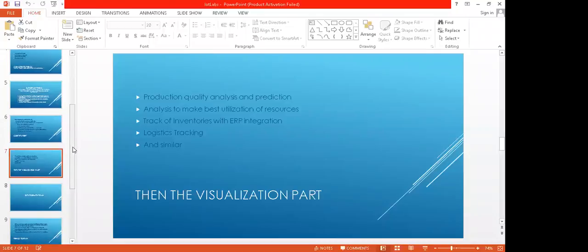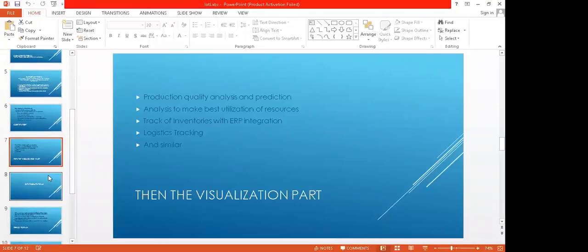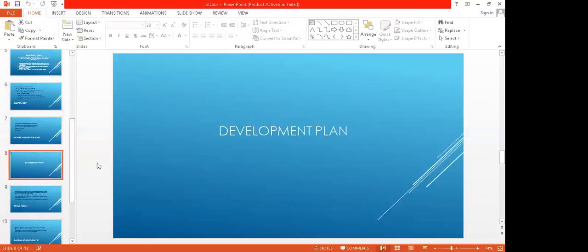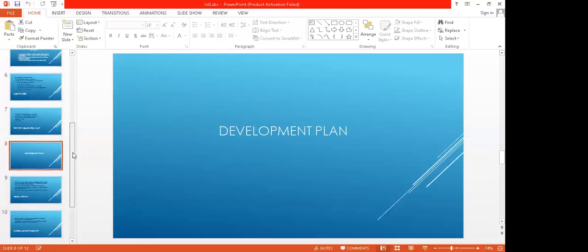We can have an Android app also, in the same way as the SCADA, and there we can drag and drop and do whatever we want on the phone itself. And now the development plan.